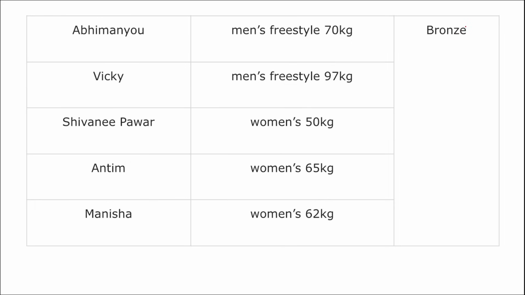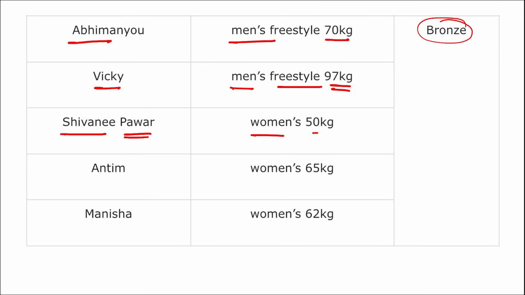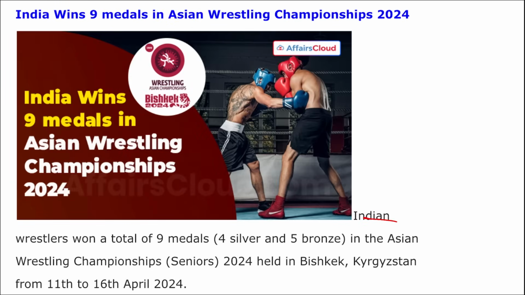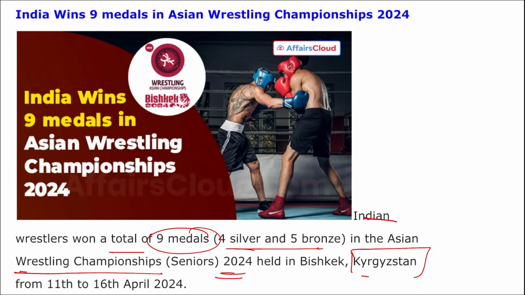If we talk about 5 bronze medals, Abhimanyu in men's freestyle 70 kg, Vicky in men's freestyle 97 kg, Shivani Power in women's 50 kg category, Antim in women's 65 kg and Manisha in the women's 62 kg category has won bronze medal, right? Apart from this, Indian wrestlers won a total of 9 medals in the Asian Wrestling Championship Seniors 2024 held in Kyrgyzstan.